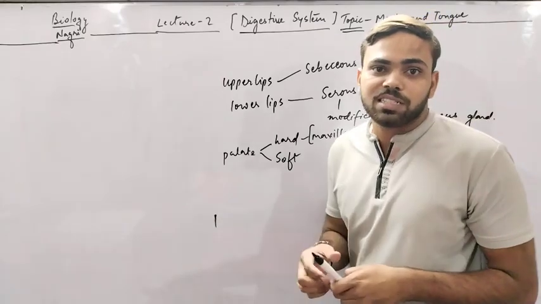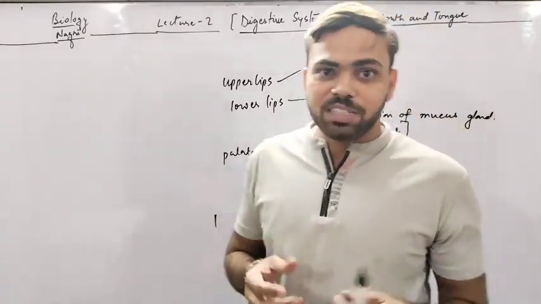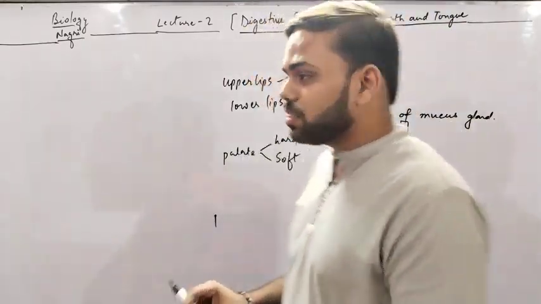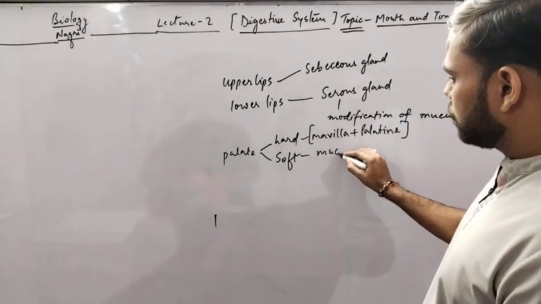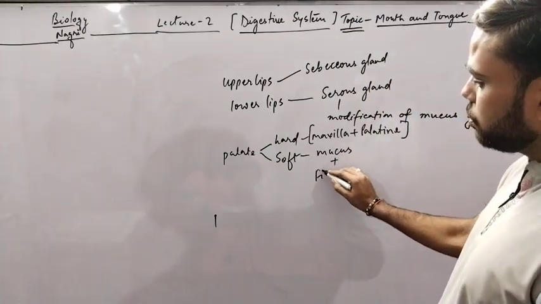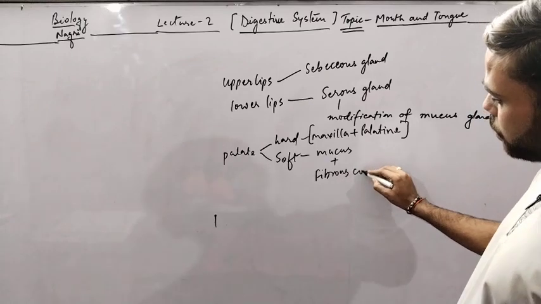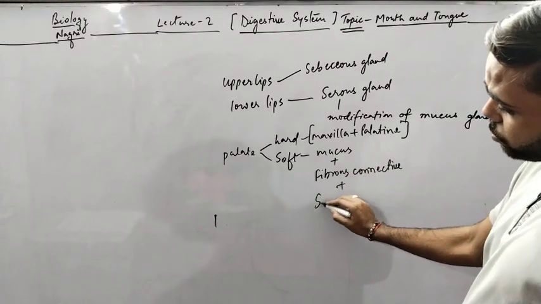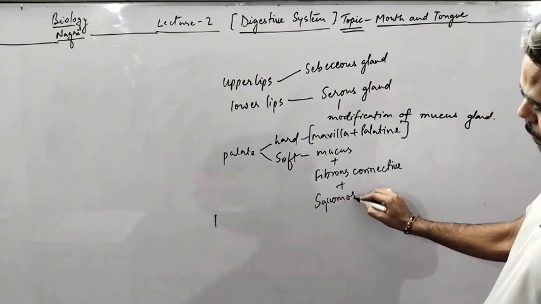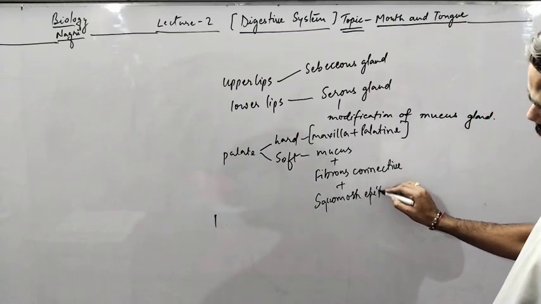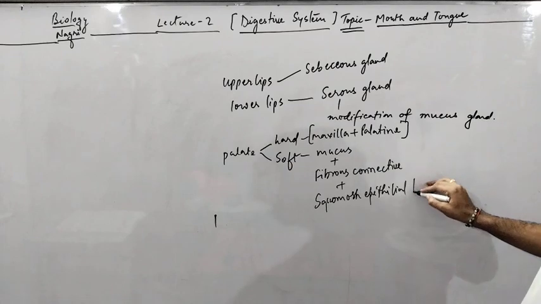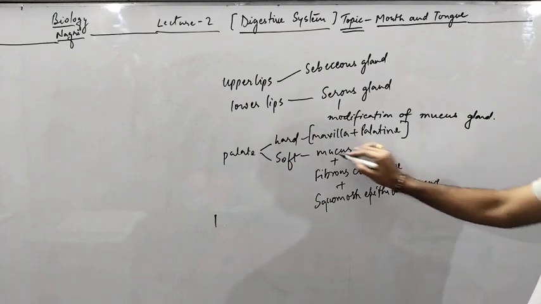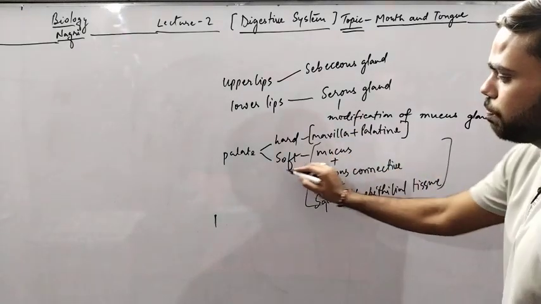If there is no bone, what is there actually? Actually, there is mucus, fibrous connective tissue, and squamous epithelial tissue. These three form the soft palate.